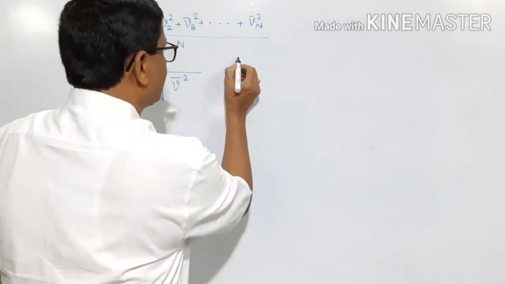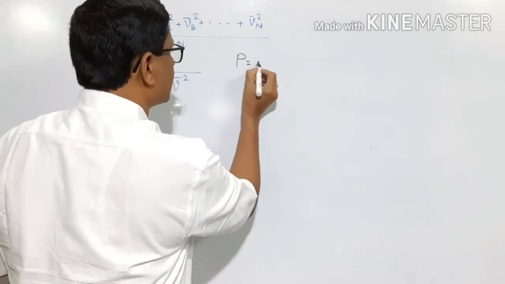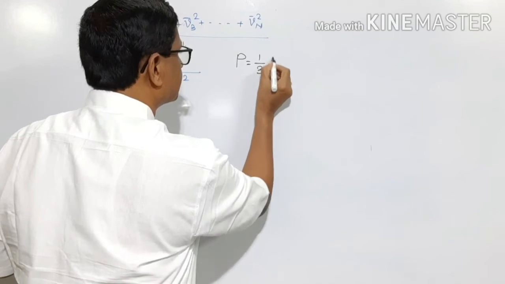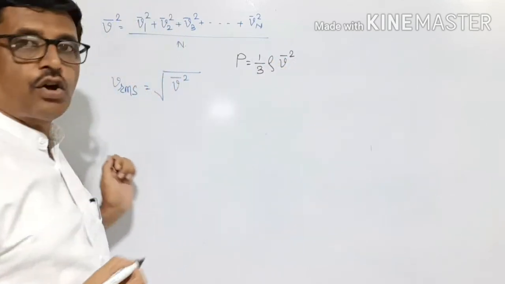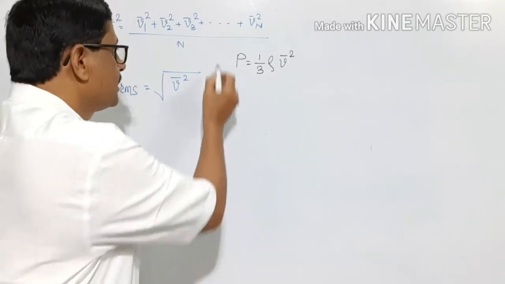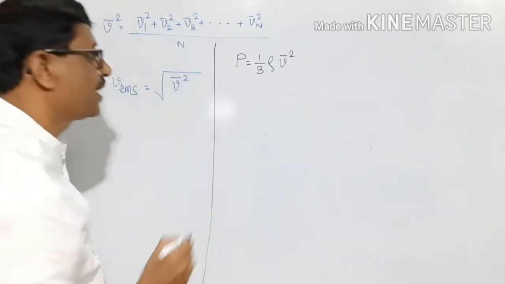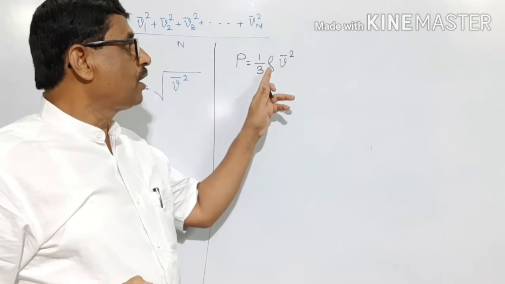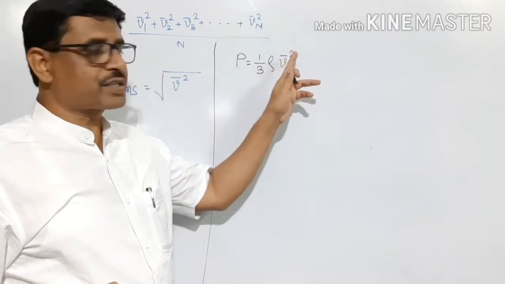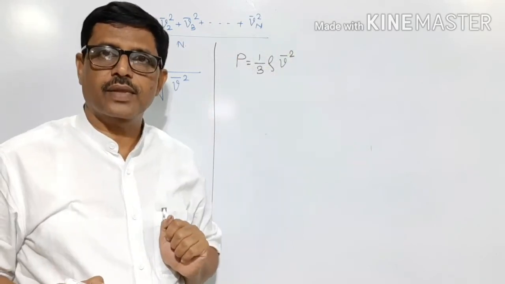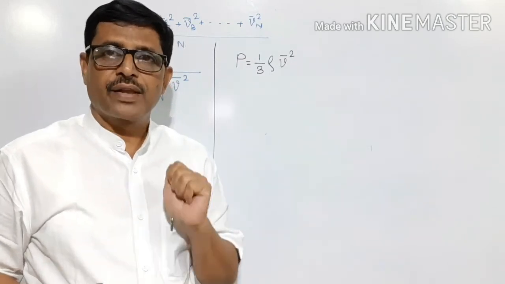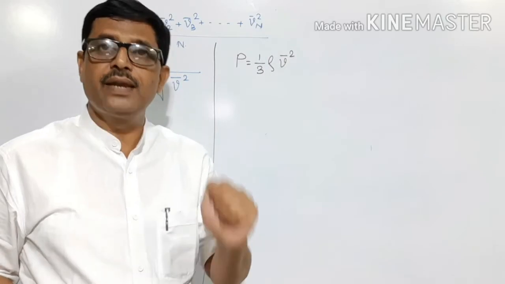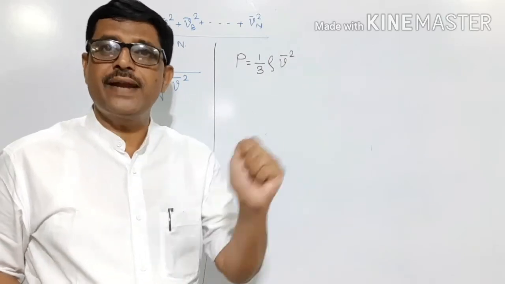We know that the pressure exerted by the ideal gas on the walls of the container is given by P is equal to 1 upon 3 rho V bar square. What is this V bar square? V bar square is mean square speed.